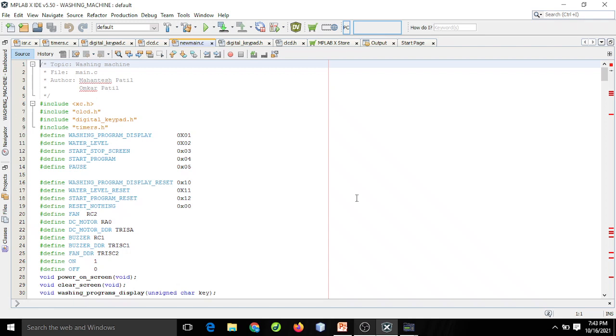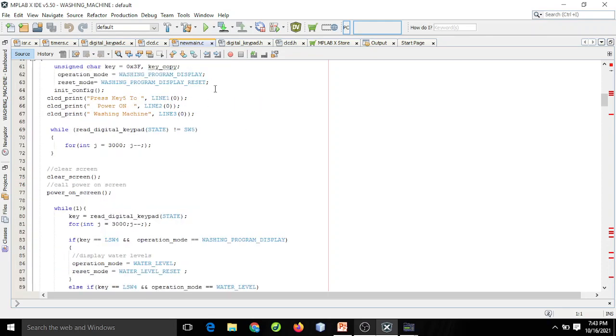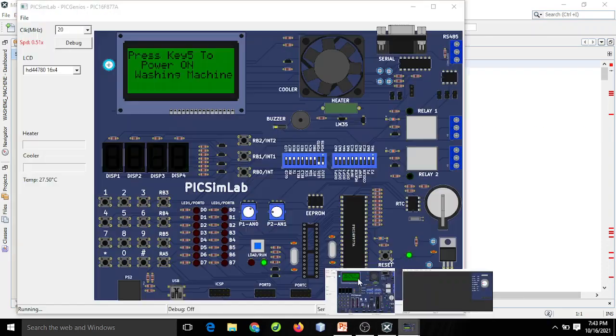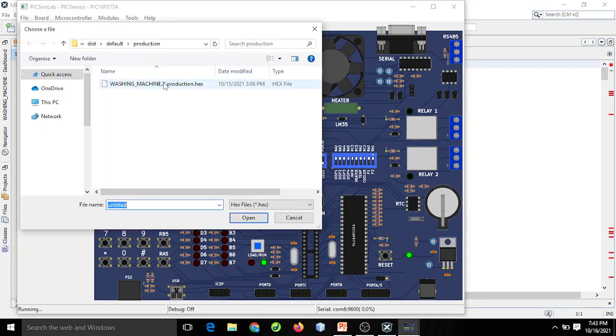This is MPLAB X IDE where we have written the code. We build and execute this code, and let us see the output on the PICsimLab. This is the PICsimLab where I have taken the microcontroller, that is PIC16F877A. Let us load the hex file and see the output.